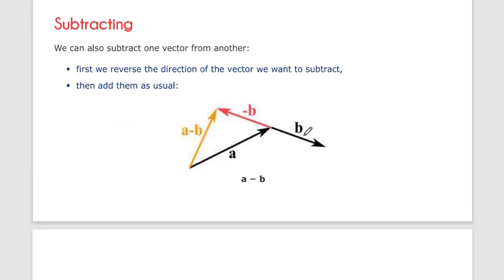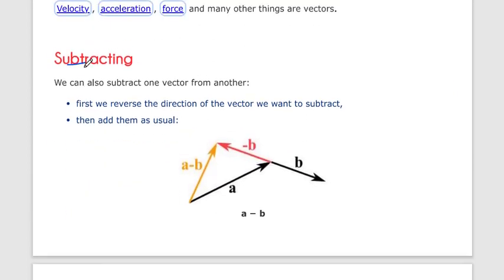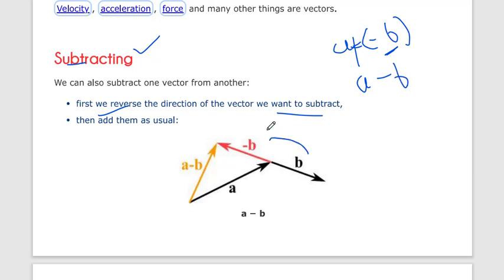Subtraction is the same as addition. What is the vector subtraction rule? First we reverse the direction of the vector we want to subtract. So if we want to subtract a minus b, what will we do? We get the reverse of the b vector and then we add these two vectors. So what will we get? We will get a minus b. We reverse the vector and then after that we add the two vectors.